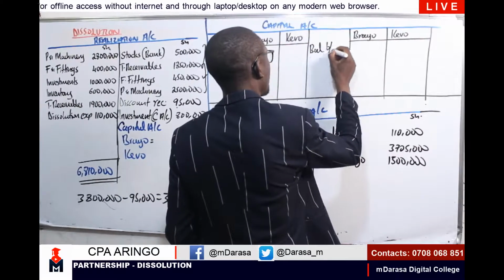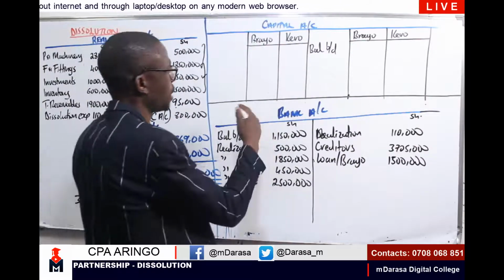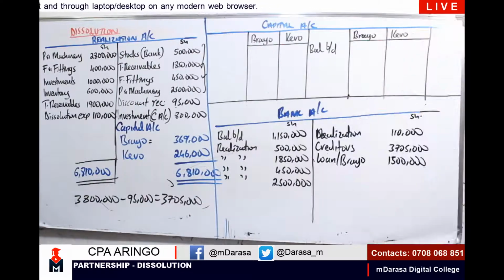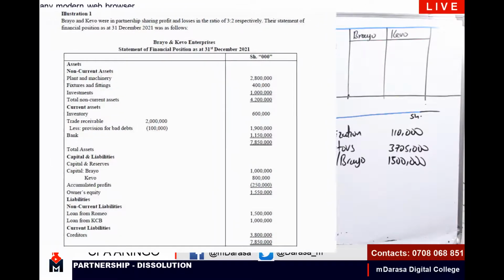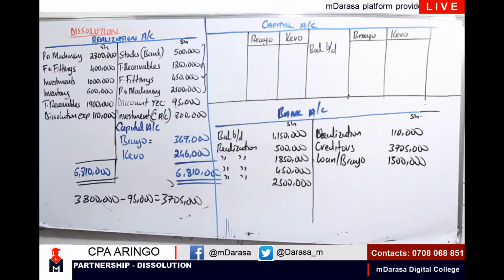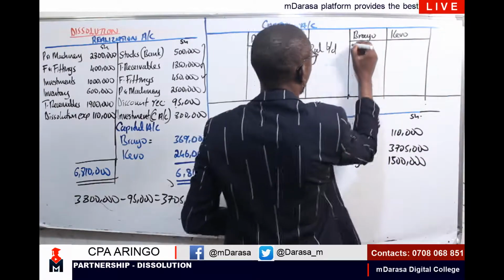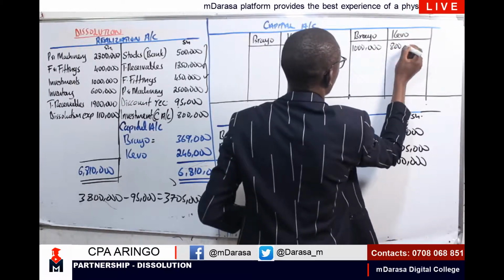Remember, balance brought down can either be on the debit side or on the credit side. So what are we given? But many a time we'll always expect it to be on the credit side, of course. So in this case, let's look at our capital and liabilities. Capital reserve, Brayo, I'm having 1 million. Kevo, I'm having 800,000. So my balances brought down, I'm having 1 million and 800,000 respectively. So Brayo is 1 million. Kevo is 800,000.